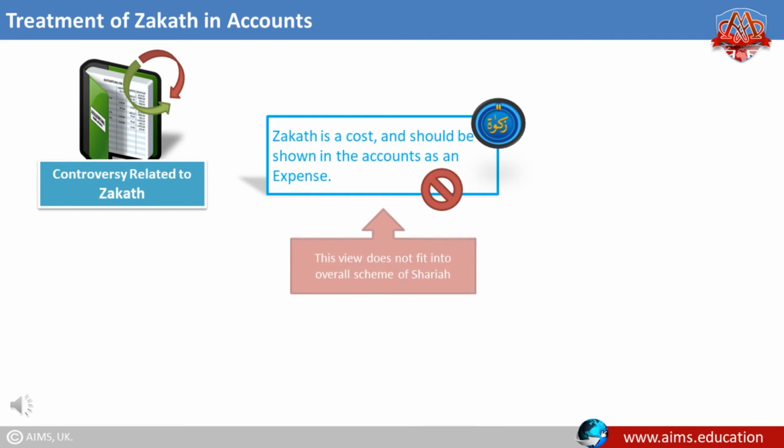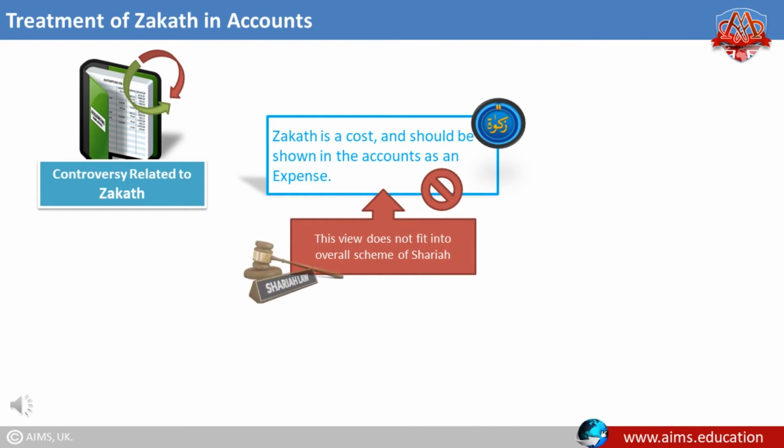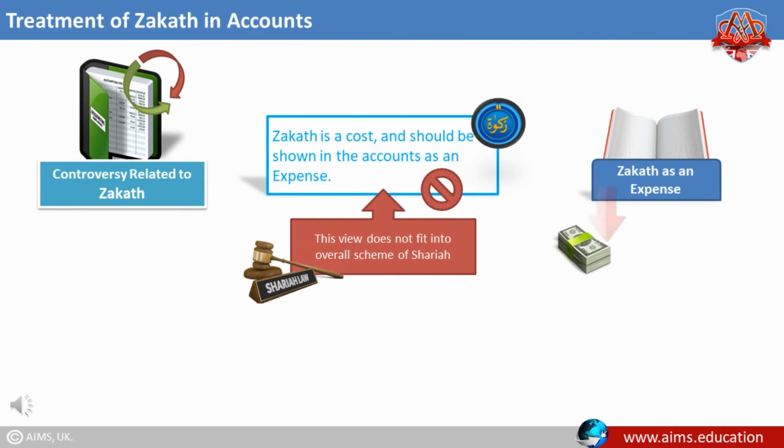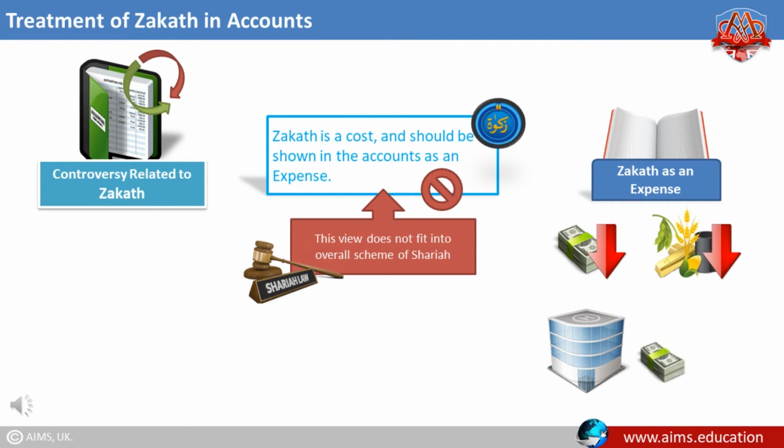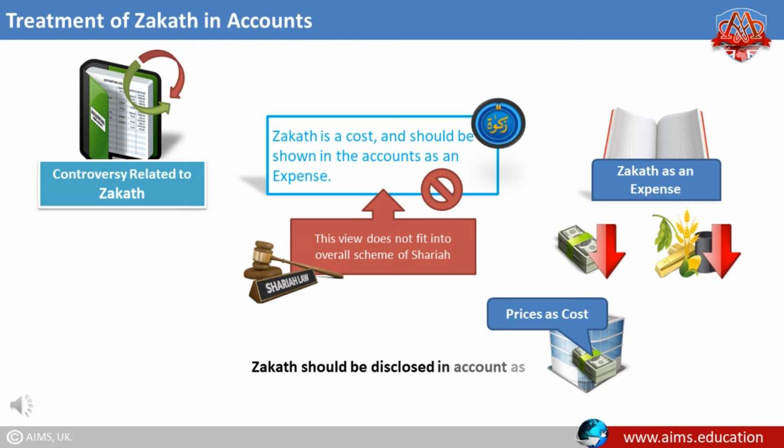However, this view does not fit into the overall scheme of Shariah, because if we show zakat as an expense of the business enterprise, it will reduce profit and thus the value of net assets, and business firms would like to recover the zakat paid by them by adding it into prices as cost. Therefore, zakat should be disclosed in accounts as a distribution of profits.